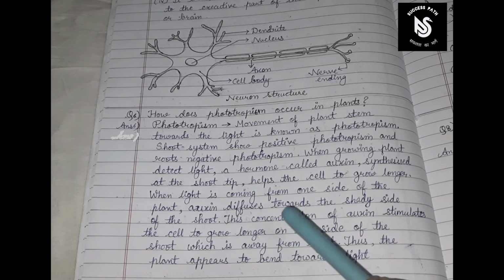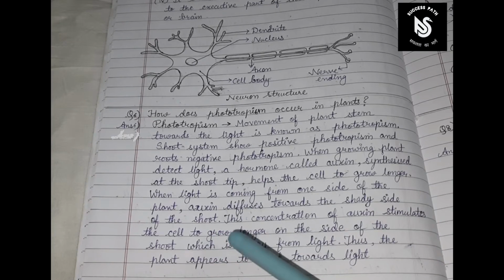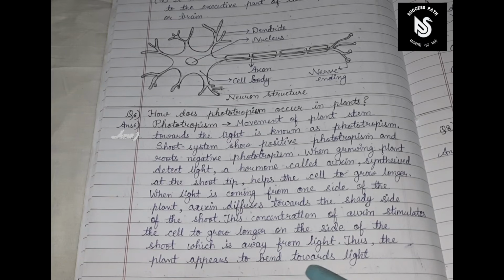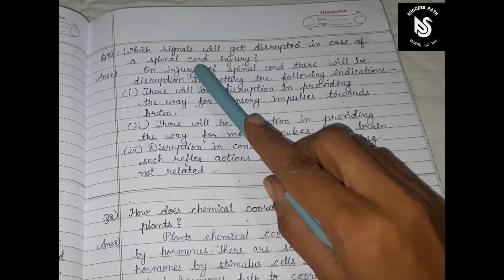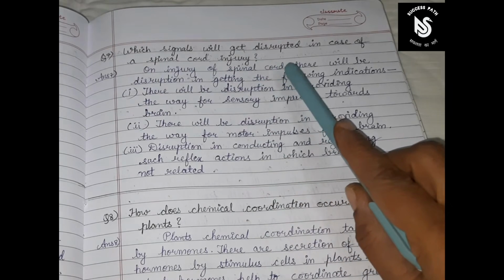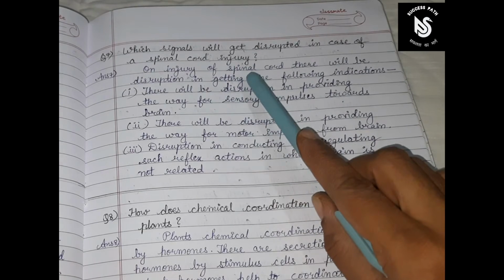When light is coming from one side of the plant, auxin diffuses towards the shady side of the shoot. This concentration of auxin stimulates the cells to grow longer on the side of the shoot which is away from light. Thus, the plant appears to bend towards light. Question 7. Which signals will be disrupted in case of a spinal cord injury?